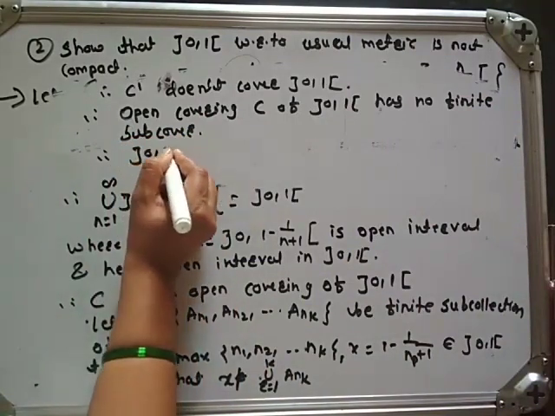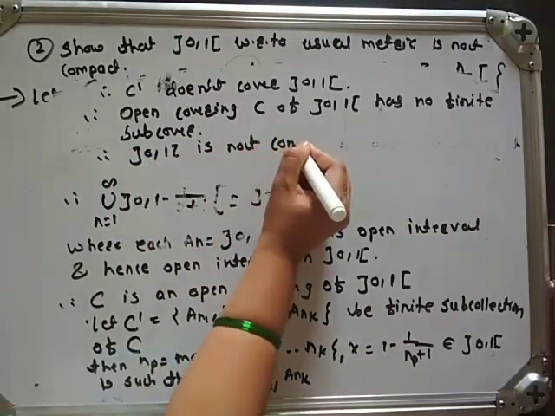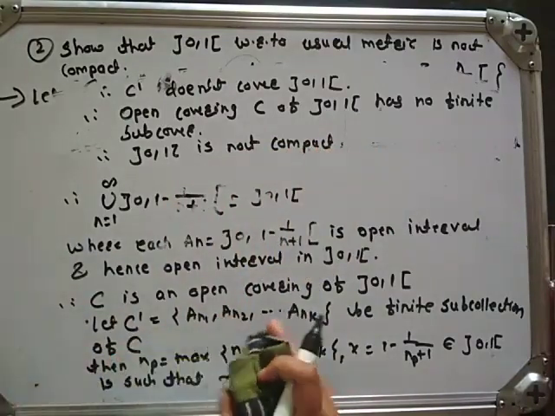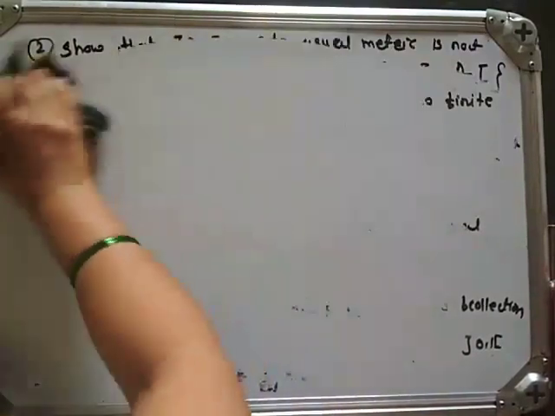Therefore the open interval 0, 1 is not compact. Okay, let us take one more example.